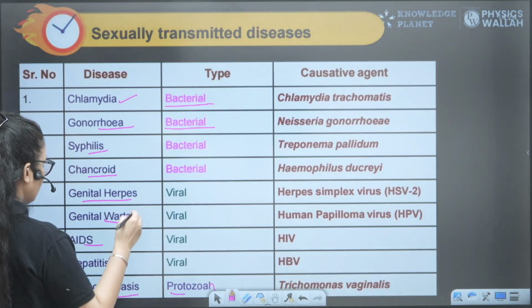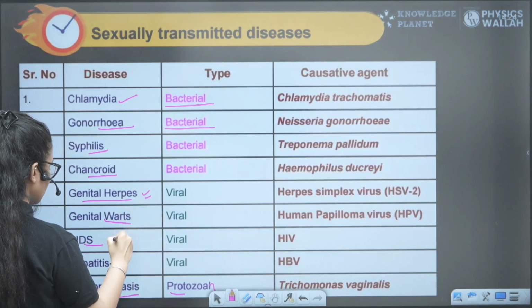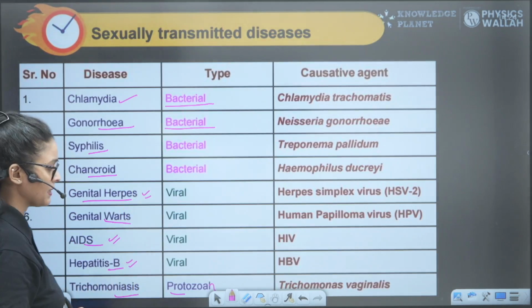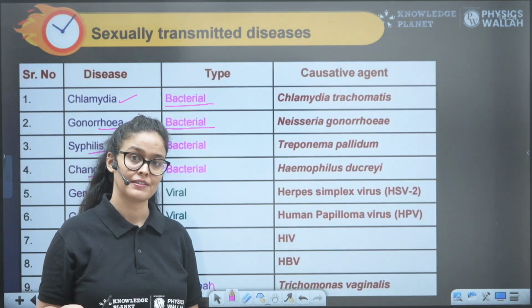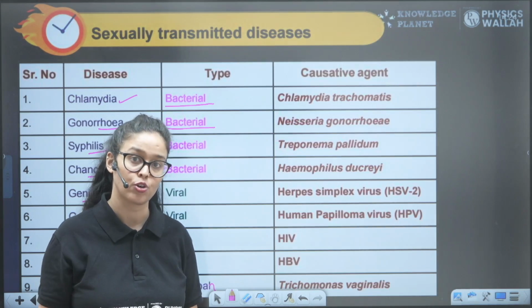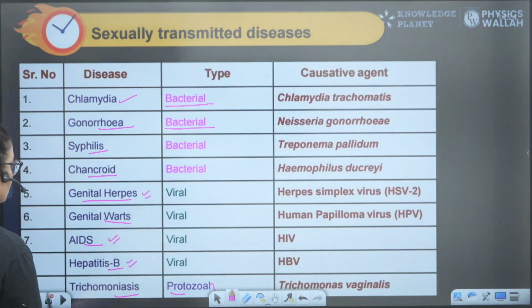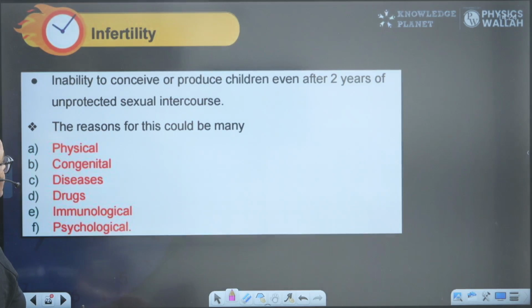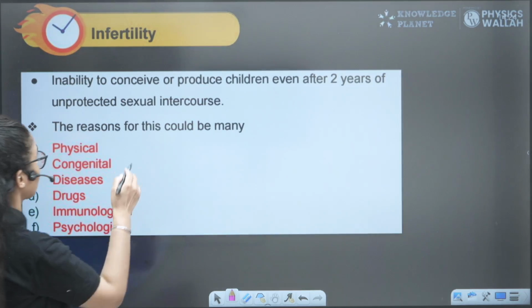When we talk about herpes, AIDS, and hepatitis B, they don't have any cure. These STDs don't have any cure, so these are really dangerous. There is only prevention, no cure for these diseases, right? Three diseases that I have mentioned.